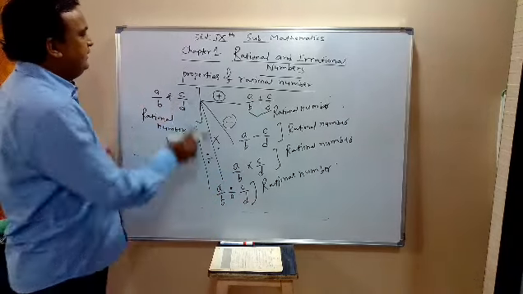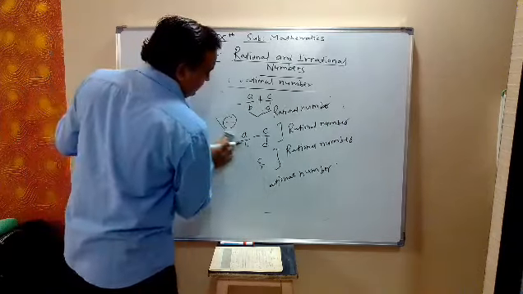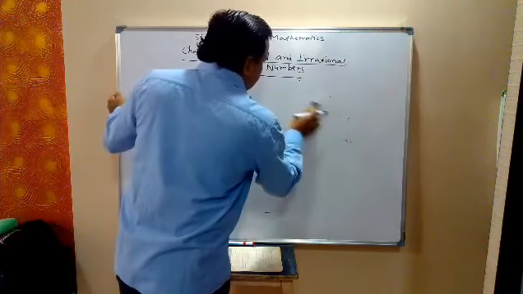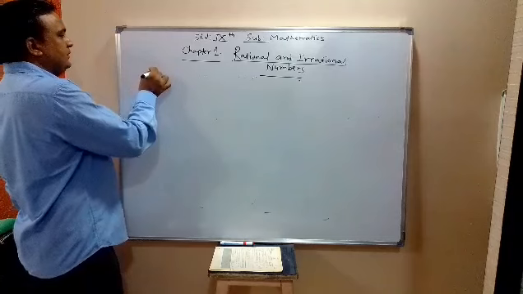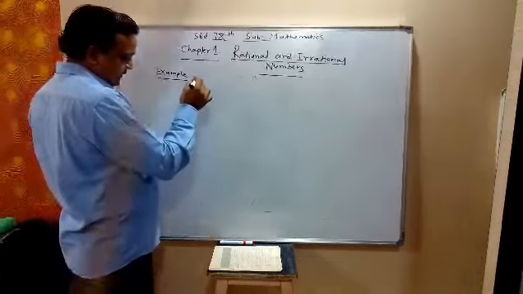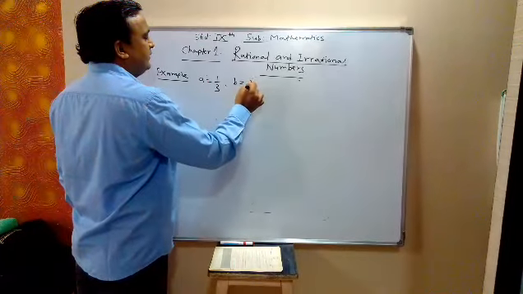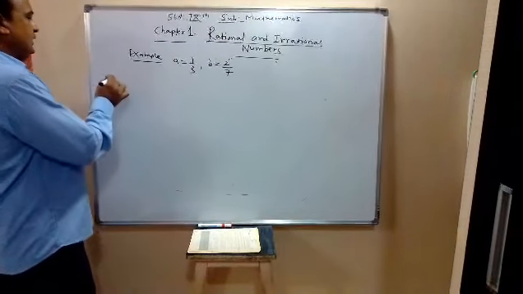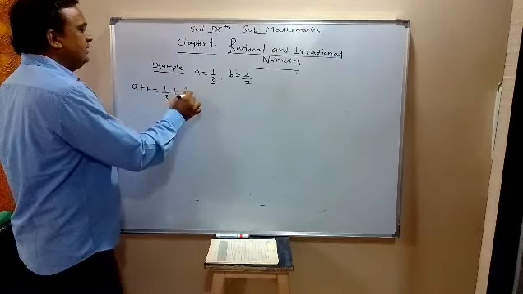We can illustrate these properties with respect to some examples. Take an example. Take rational number a as 1 by 3, b as 2 upon 7. Then a plus b is 1 by 3 plus 2 by 7.